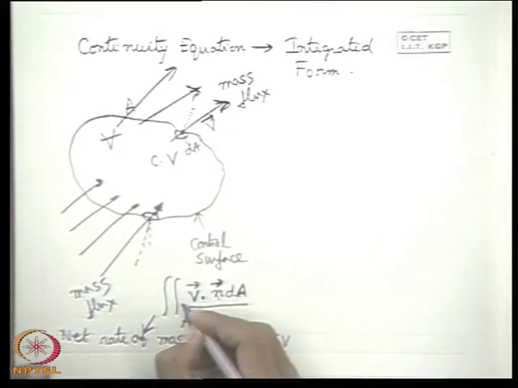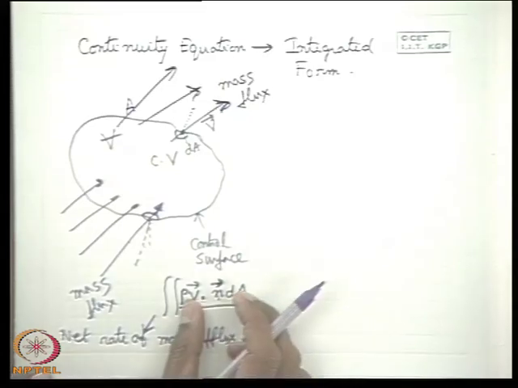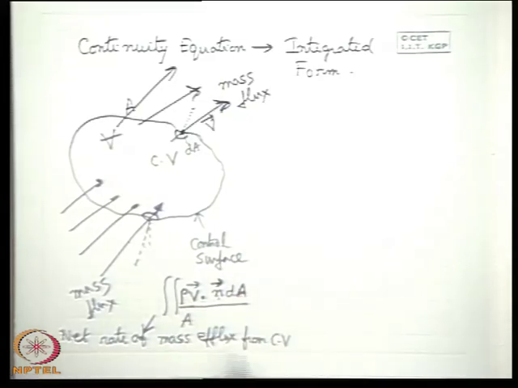Okay, rho, very good, rho should be there. This could have been the volume efflux. I am sorry, it is rho V dot n dA. So rho should come, because otherwise this is the volume flow rate. So this is the net rate of mass efflux.